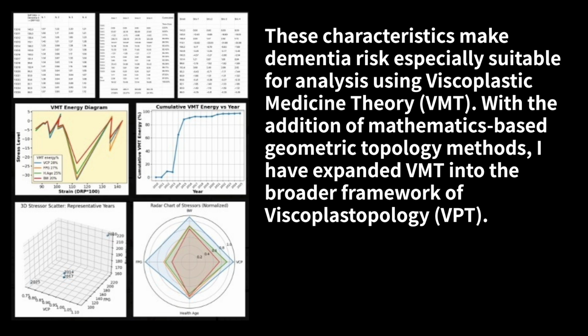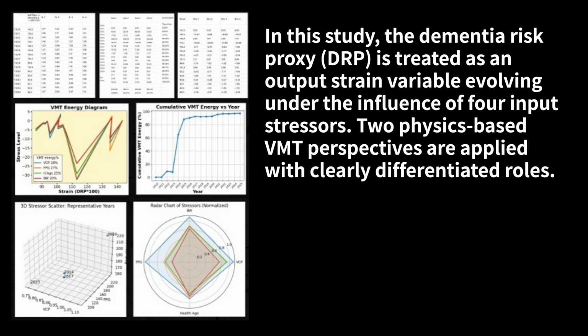Using Viscoplastic Medicine Theory, VMT, with the addition of mathematics-based geometric topology methods, I have expanded VMT into the broader framework of Viscoplastopology, VPT. In this study, the dementia risk proxy, DRP, is treated as an output strain variable evolving under the influence of 4 input stressors. 2 physics-based VMT perspectives are applied with clearly differentiated roles.